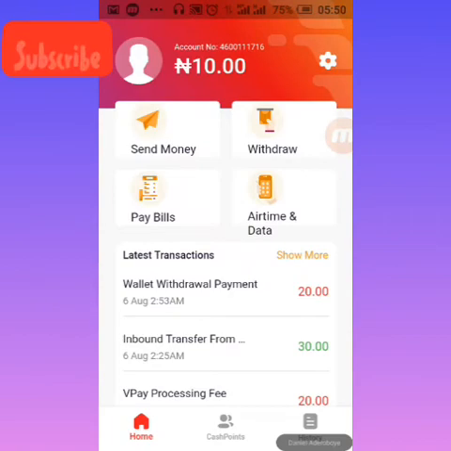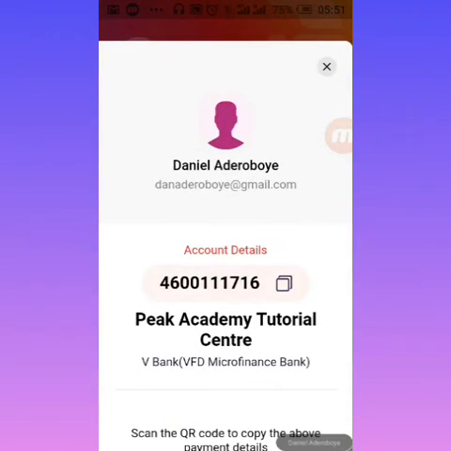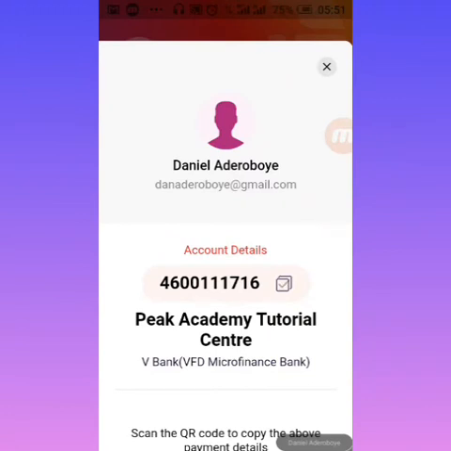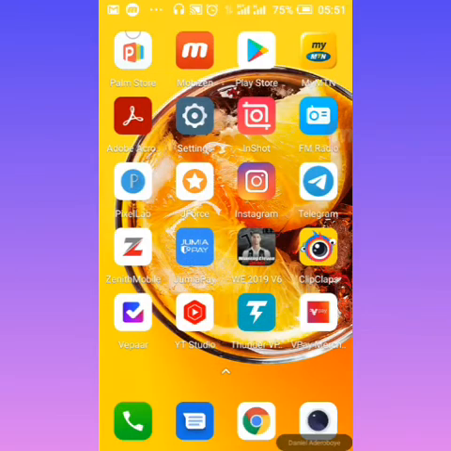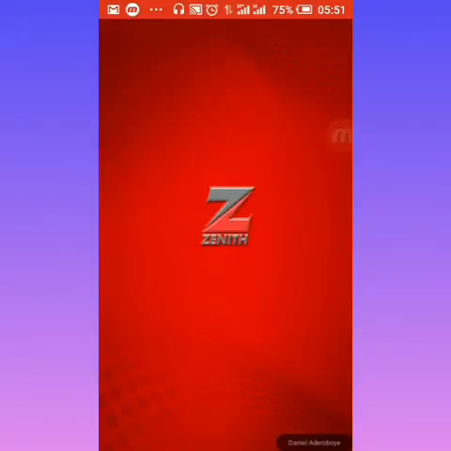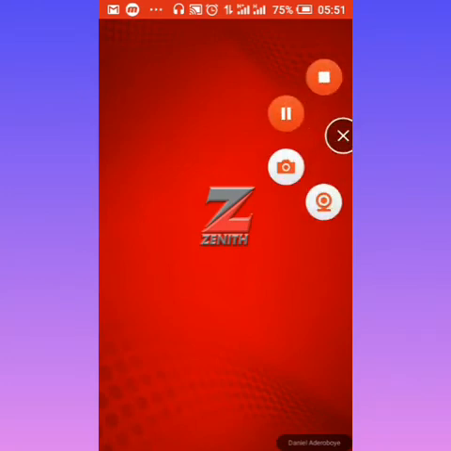Let me come back to my bank account. Just go to your bank account, click on this image here, then copy. Just copy this. I'm going to go to my bank, so here I'm using Wema Bank. I'm just going to log into my Wema Bank account here. I'm going to pause this again.